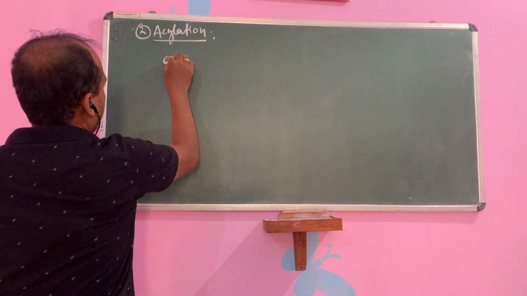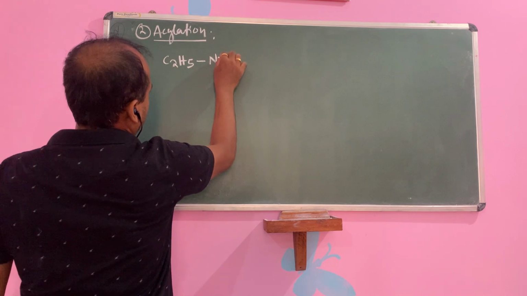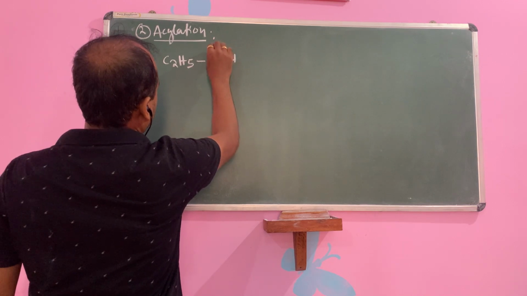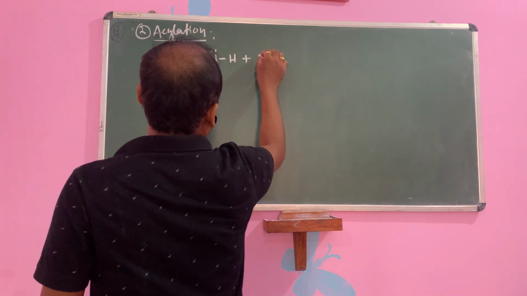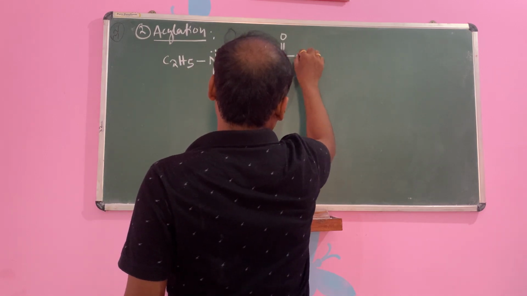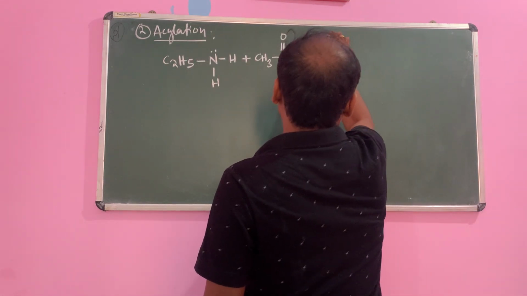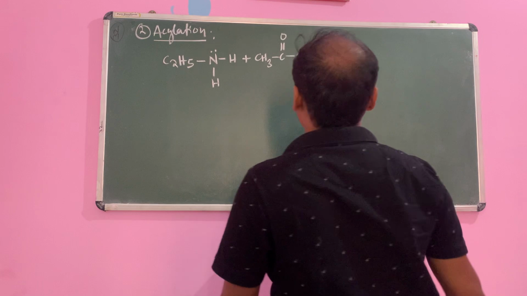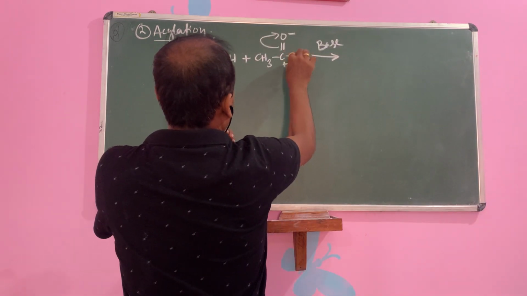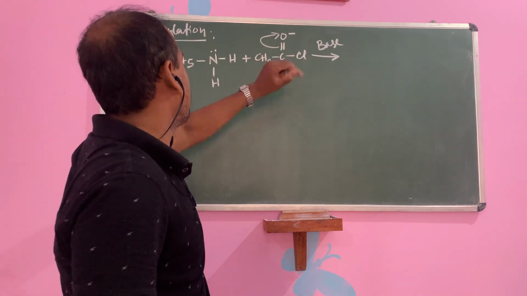Suppose that is your compound C2H5NH2. I am taking the primary amine in presence of CH3C=O Cl, acid chloride, in presence of base. You see this one is your more electronegative element, it will be negative, this one will be positive. So the reaction mechanism starts from oxygen, O negative, C plus.